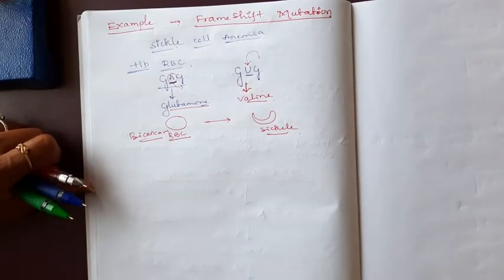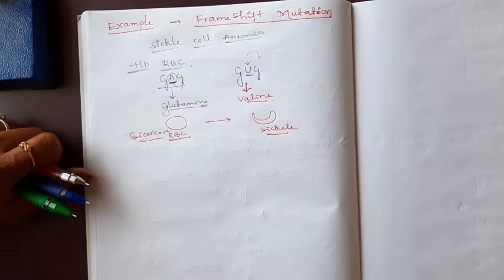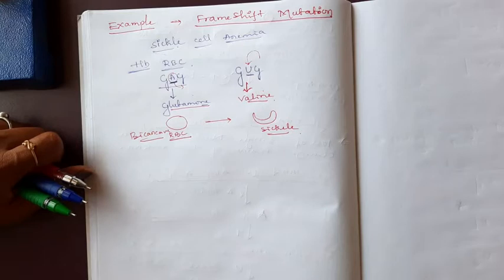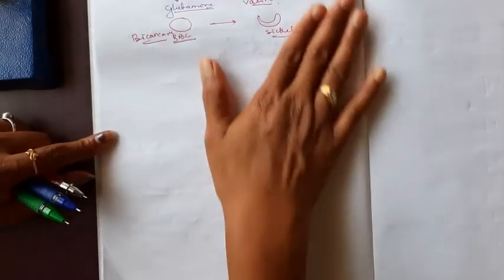Remember this one. What is mutation? What is frame shift mutation? What are the causes of addition of one nucleotide, two nucleotides and three nucleotides? What are the causes of loss of 1, 2 and 3 nucleotides? How the frame of that mRNA, or open reading frame of mRNA, will change by the addition or deletion. This is very important.